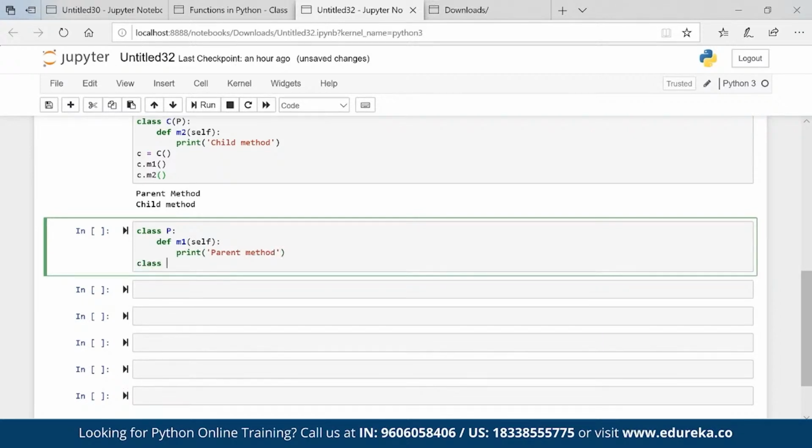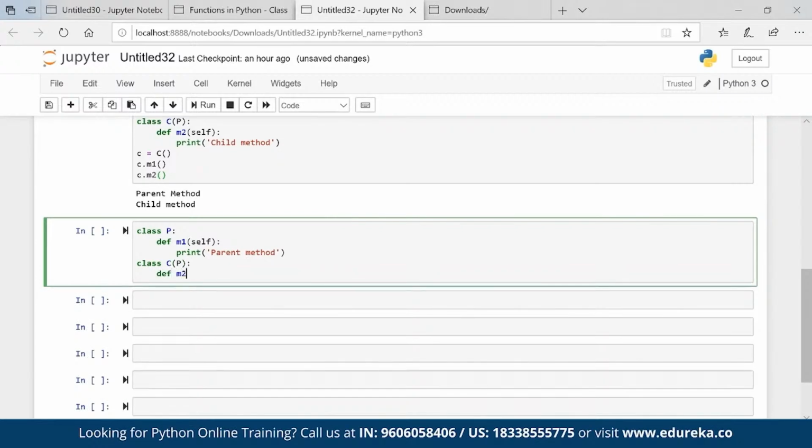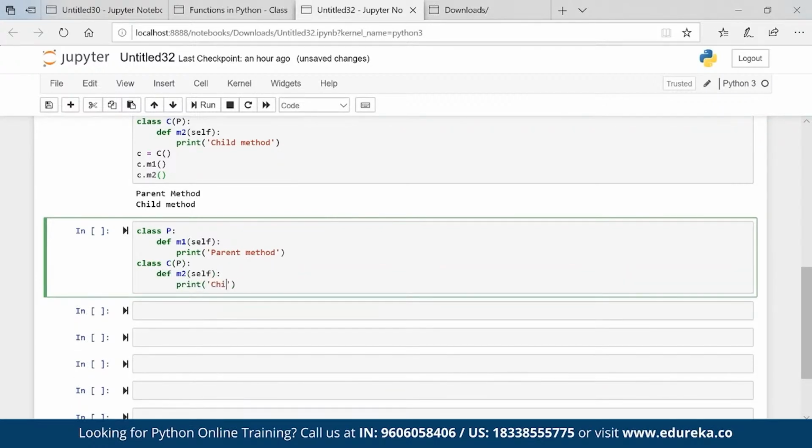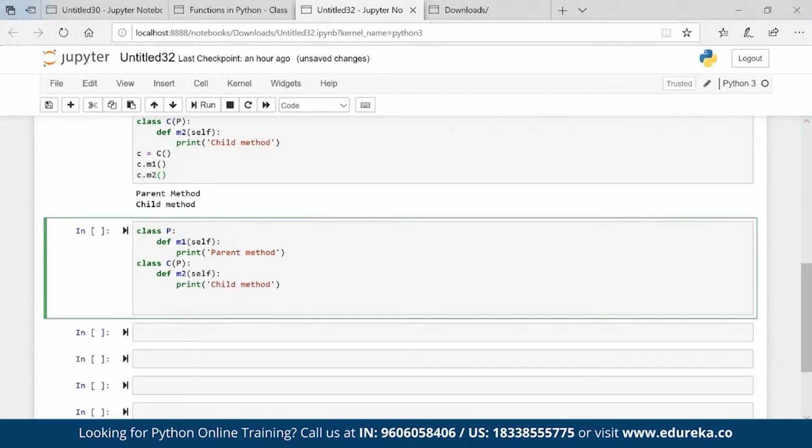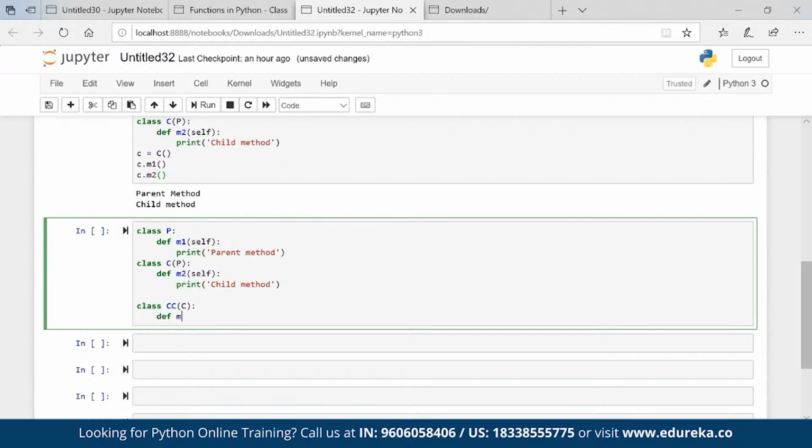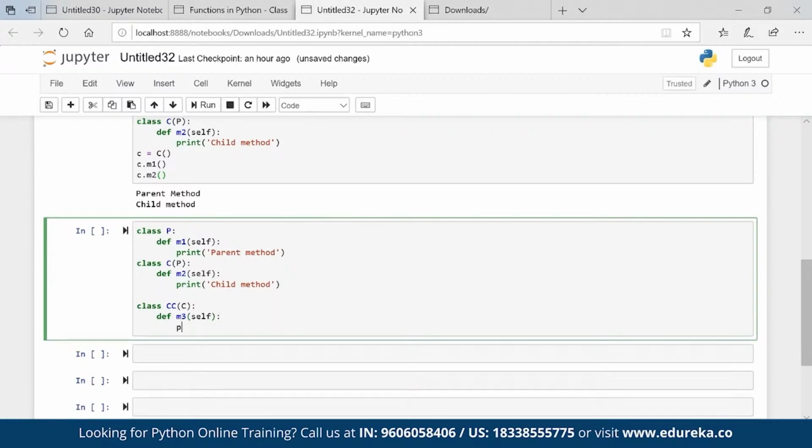Then I have another class C, def M2 self, print child method, and I have another class CC having the property of C, def M3 self, print sub child method.